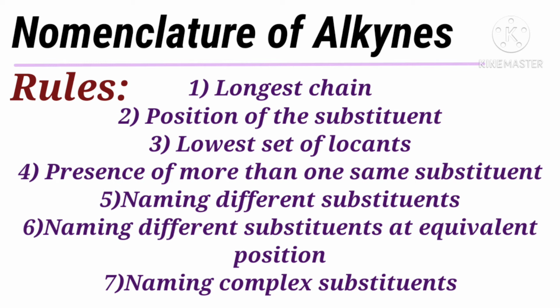If two or more different substituents or side chains are present in the molecule, they are named in alphabetical order along with their appropriate positions.